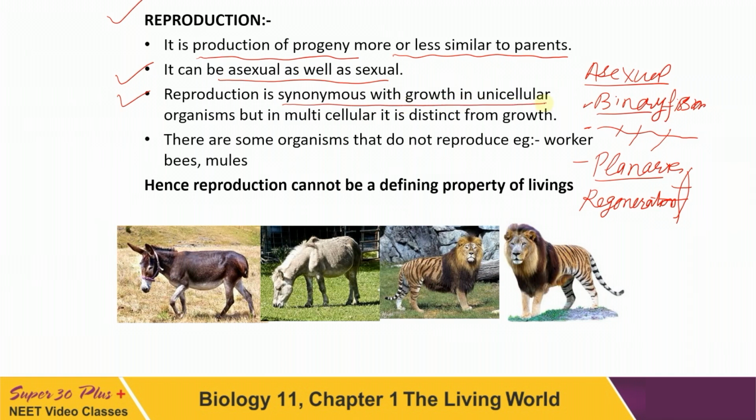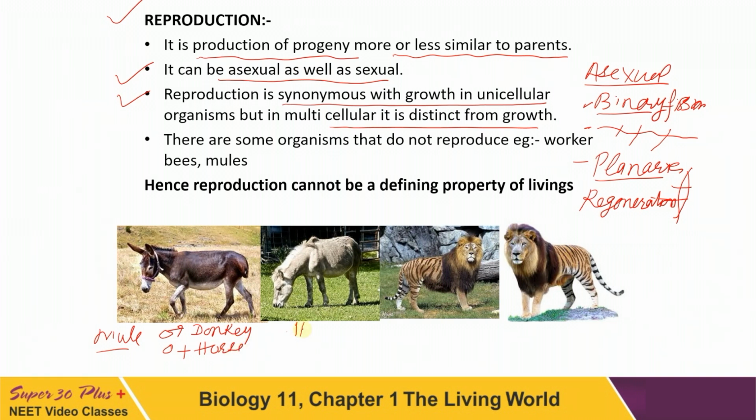In case of unicellular organisms, we cannot differentiate reproduction and growth, while in case of multicellular organisms, these are distinct things, because there are some organisms which do not reproduce, but they are living. For example, this is a mule. How is a mule formed? When a male donkey crosses with a female horse, the living one produced is known as a mule, but it doesn't reproduce further.